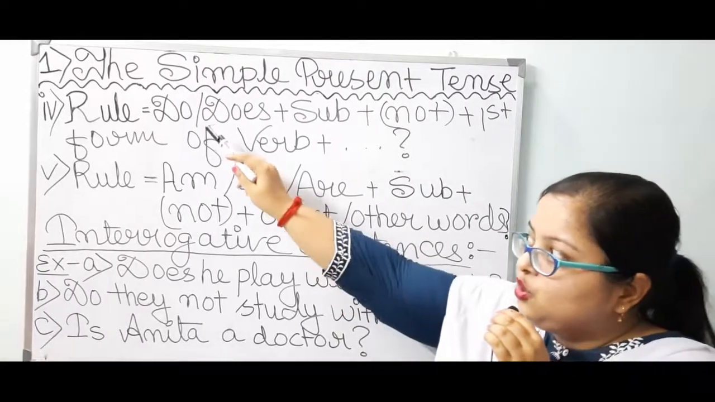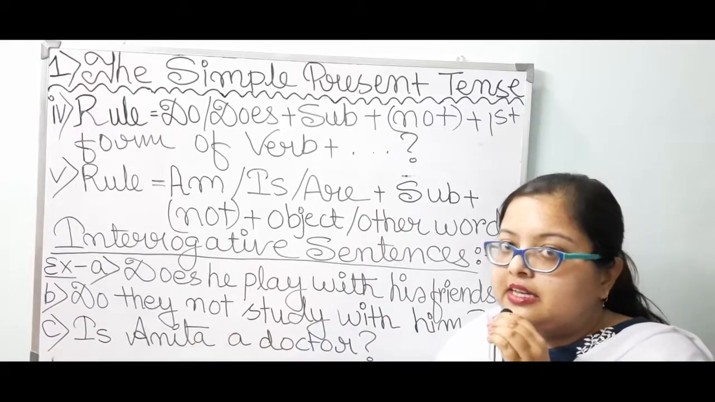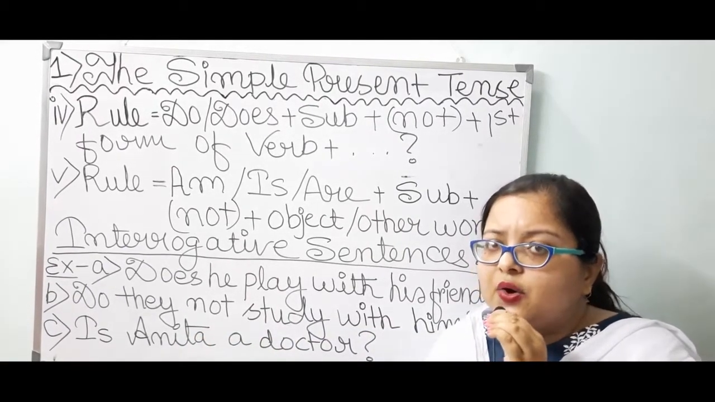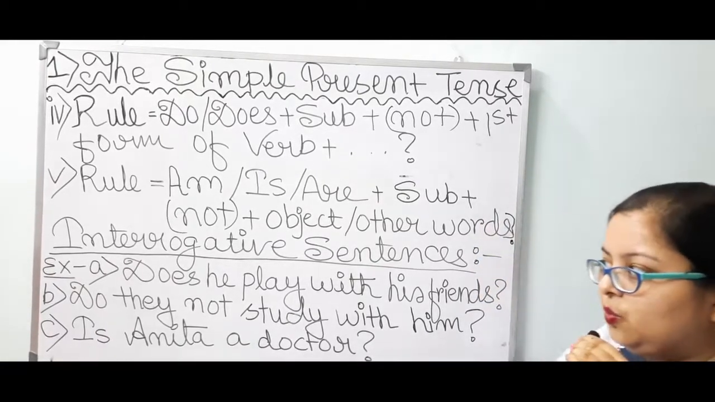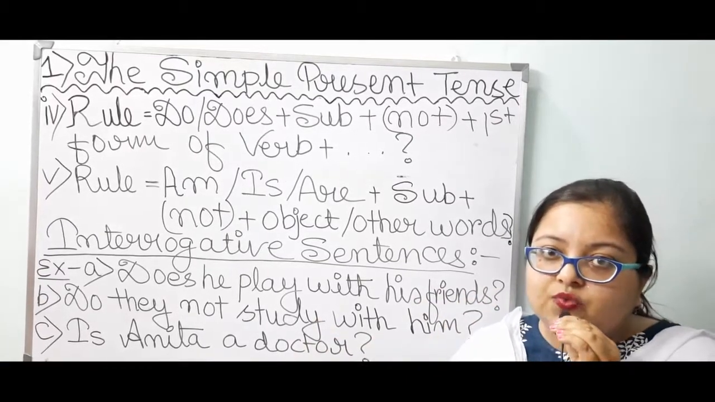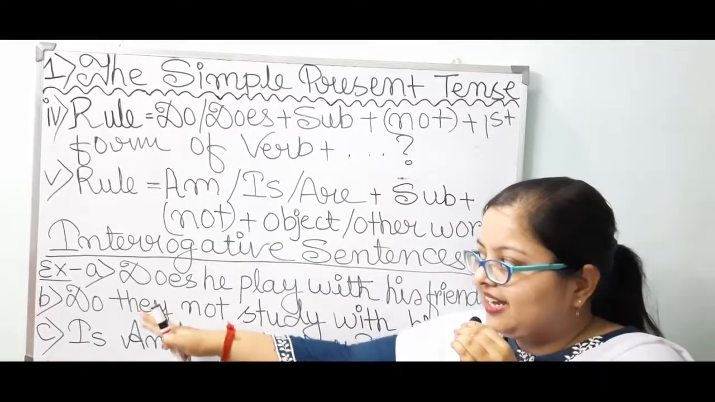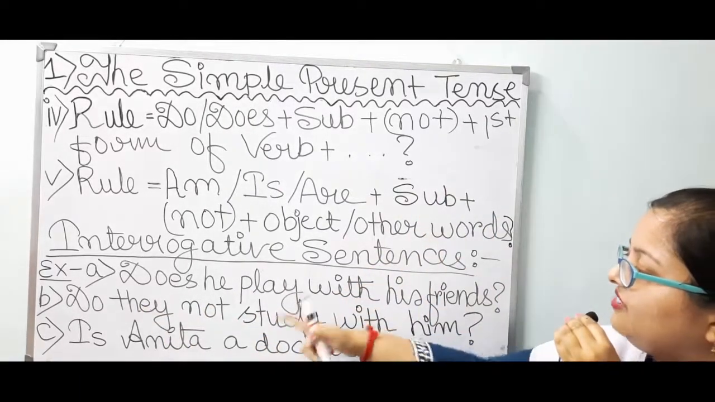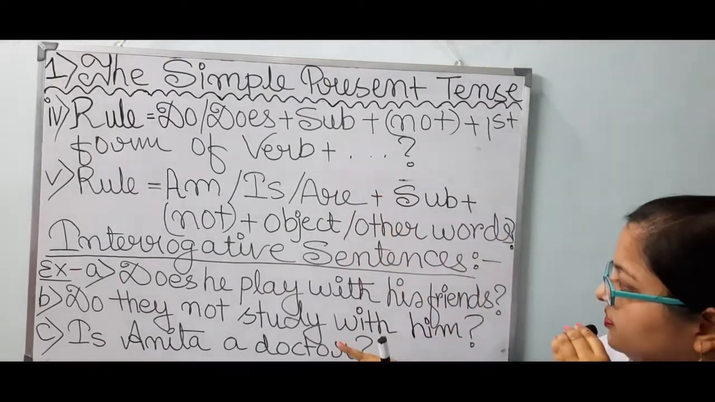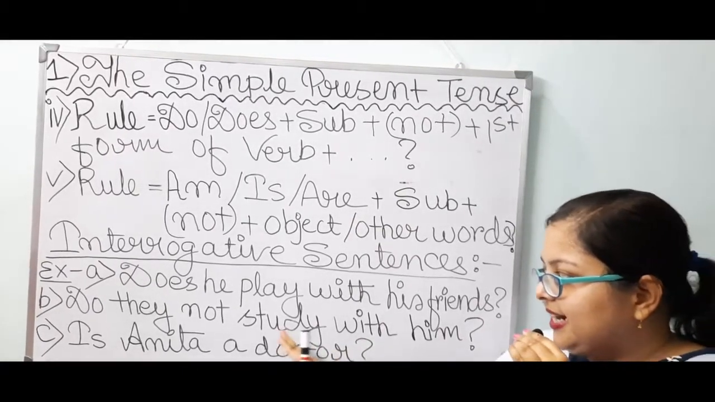Next, number B. I have taken do according to the rule. Since I have taken subject they, the subject is in third person plural number. Now you know already, students, with a subject which is in third person plural number, do will be there. So I have taken do. Then according to the rule I have taken not. Then first form of verb, I have taken the first form of verb study.